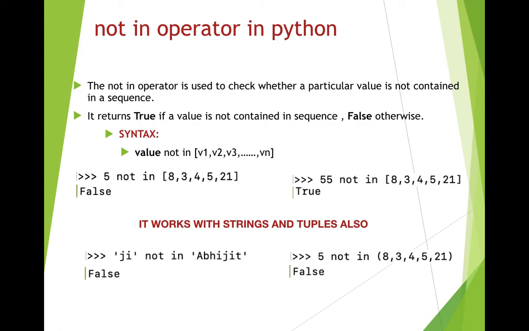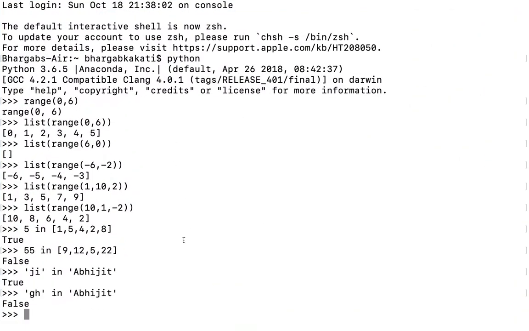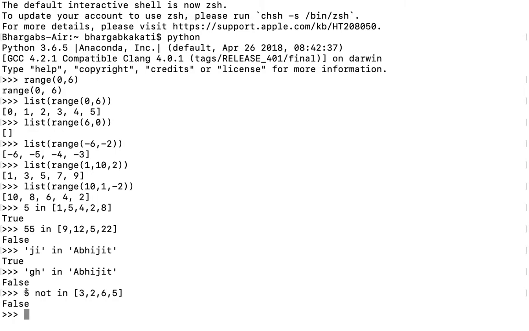That means if a particular value is present in the list or tuple or string, then it will return false. If it is not present, only in those cases it will return true. For example, if I write 5 not in, let's say, [3, 2, 6, 5], then it will return false because 5 is present in the sequence. Here, if something is present in the sequence, then it will return false.